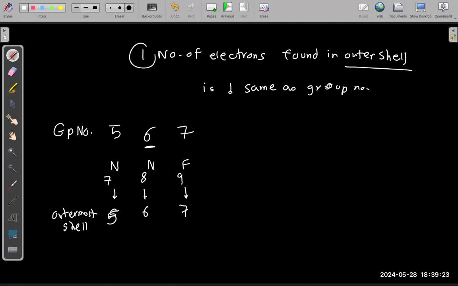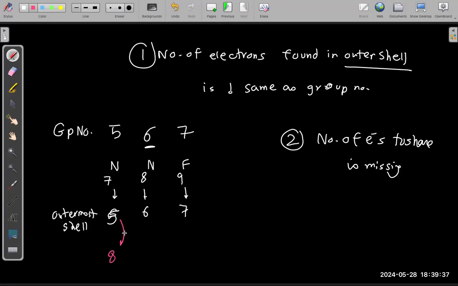How many electrons do you need to share? The number of electrons to share is the missing electrons. You have 5 in the outermost and you need to be 8, so you share 3. Here you will share 2 from each atom to become 8, and here you will share 1 from each atom to become 8. The number of electrons to share is the missing number to reach 8, except for hydrogen, it's only 1 because it wants to reach 2. To reach the 8 is the noble gas configuration. That will be enough. Let's continue to the questions.